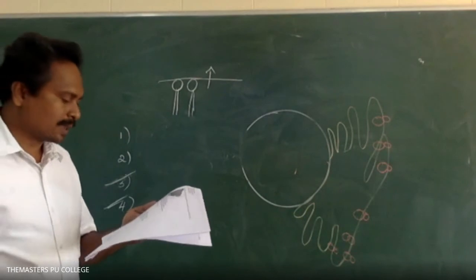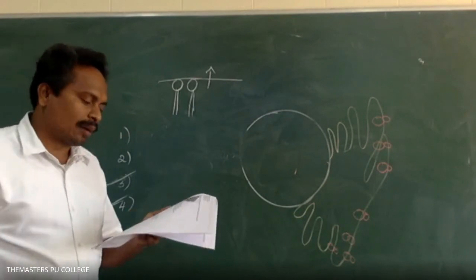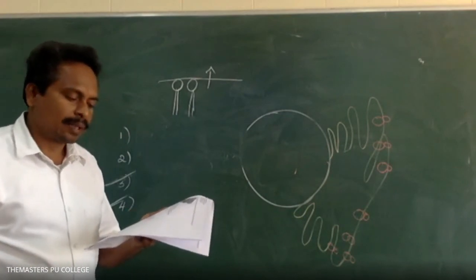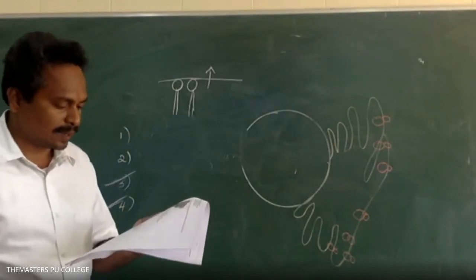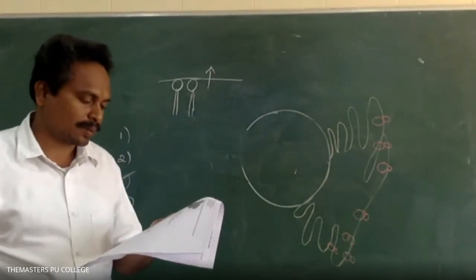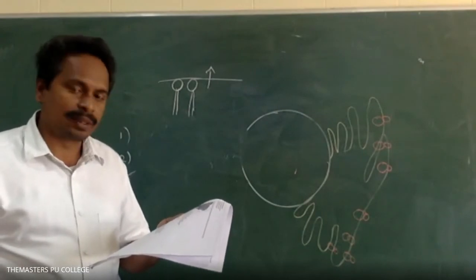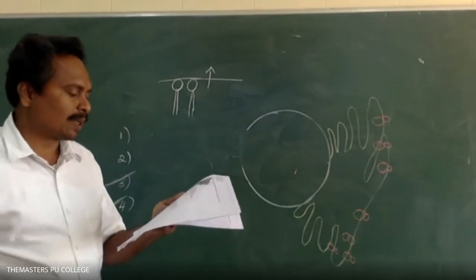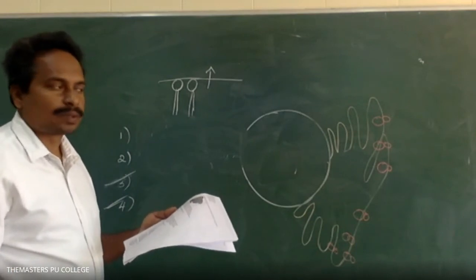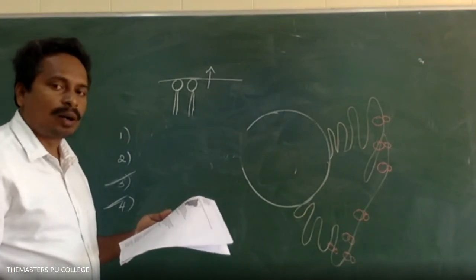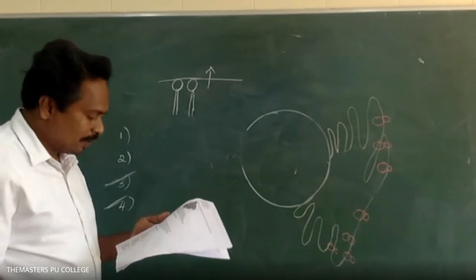Next, the second one: the fluid mosaic model of the cell membrane was proposed by Singer and Nicolson. Is it correct? Yes, that's correct. The third option: Na plus and K plus ions move across the cell membrane by passive transport. Or do they move by active transport?